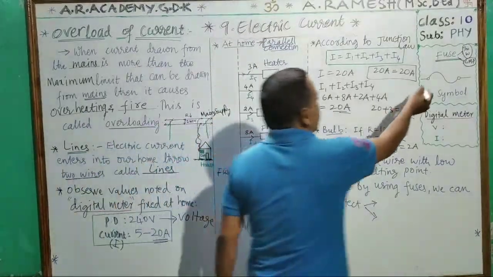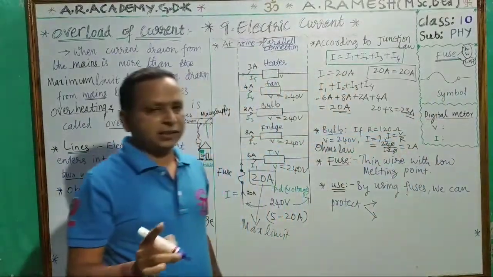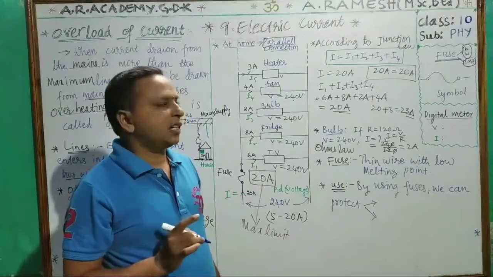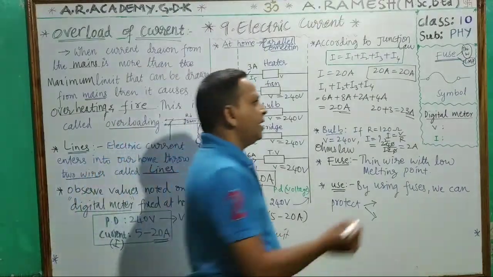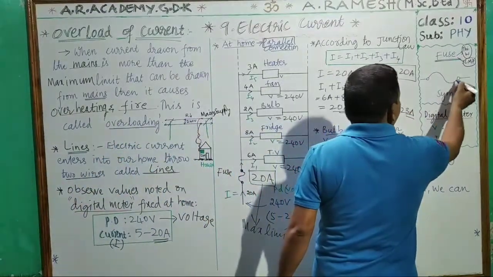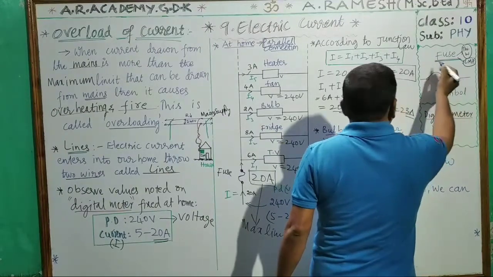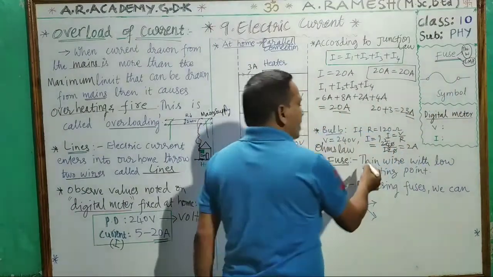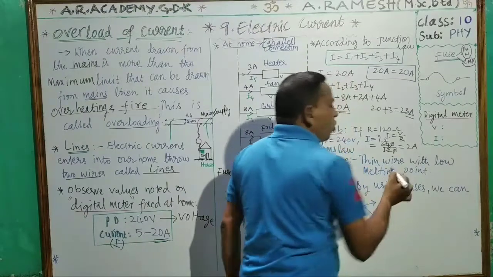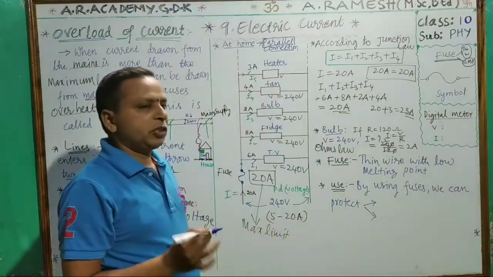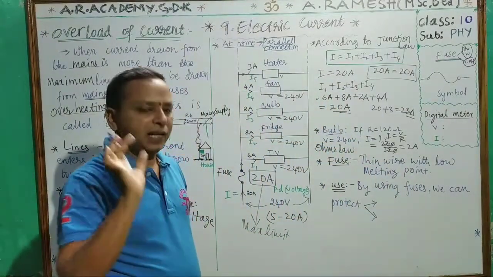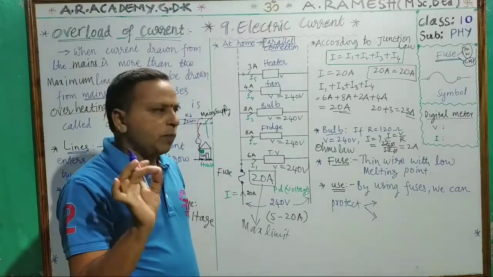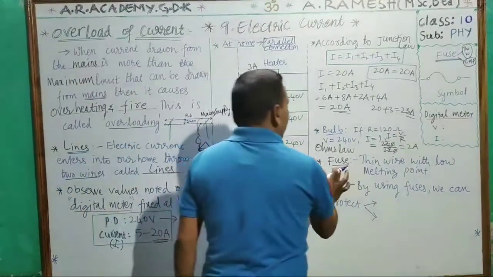This is the fuse symbol you studied in 7th class. Understand? In 6th class also you studied it in the electricity lesson. This is the fuse symbol. What is a fuse? Once again, listen. A thin wire with a low melting point. With small temperatures only it will melt. Understand? A thin wire with a low melting point is called a fuse.